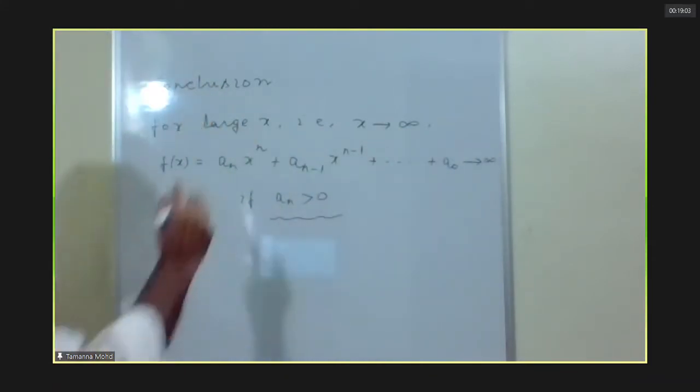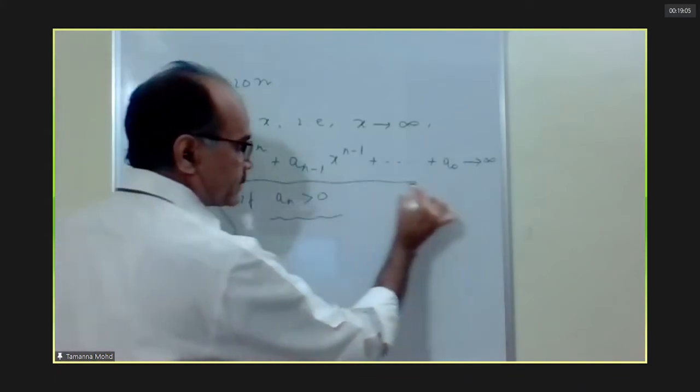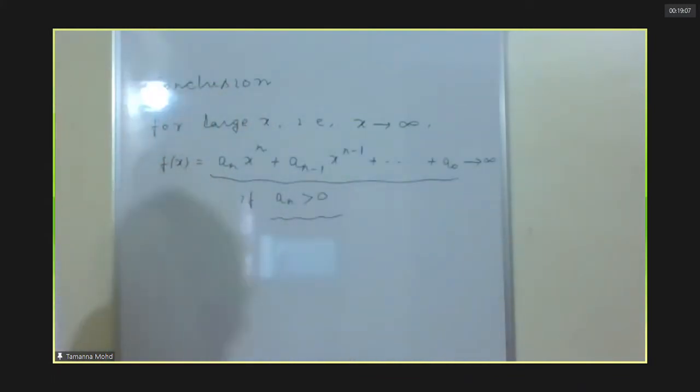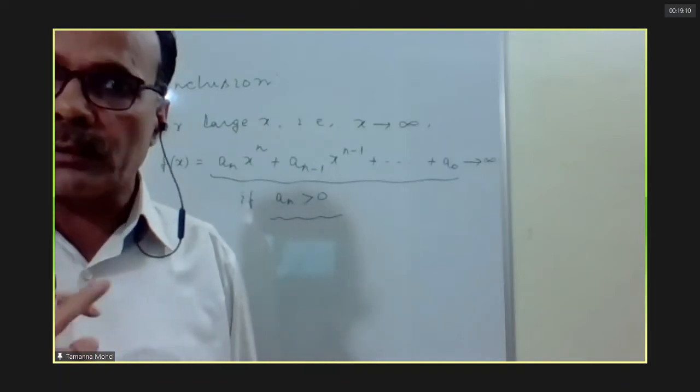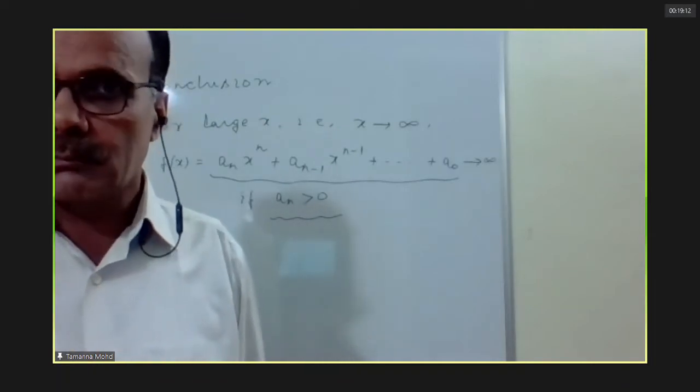In short, the approximate value of this entire expression is equal to the value of the leading term.